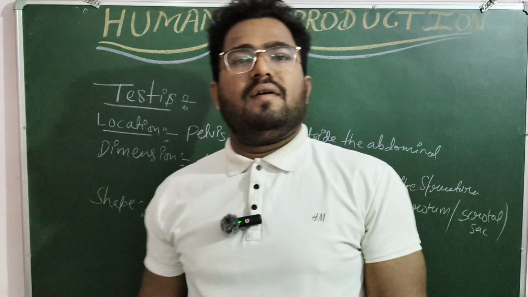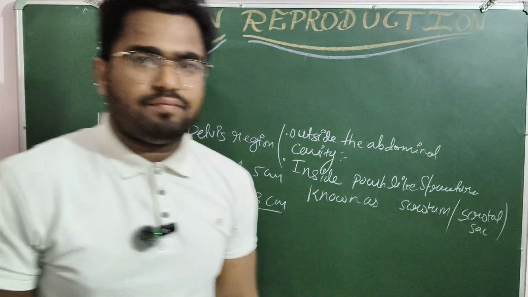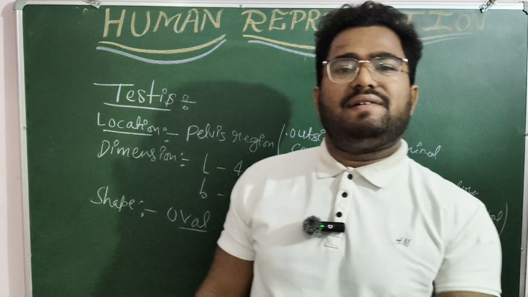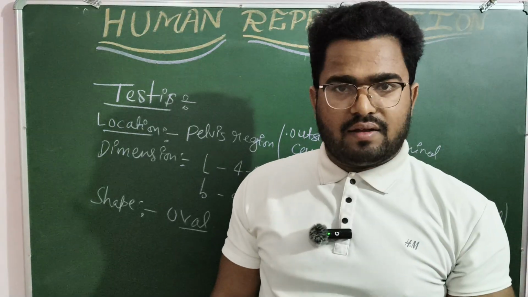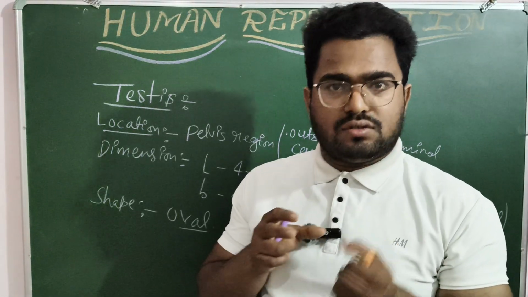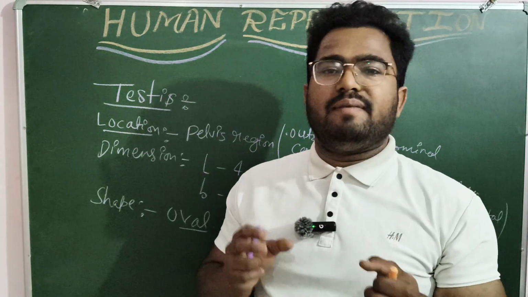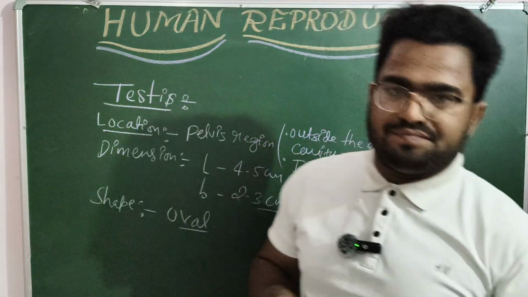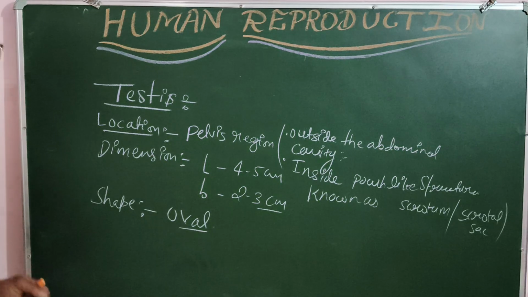That's why we have to place the testis inside the scrotal cavity. During the gestation period, around 7 months, testis descends into the scrotal sac. If testis do not descend into the scrotal sac, such a condition is known as cryptorchidism.